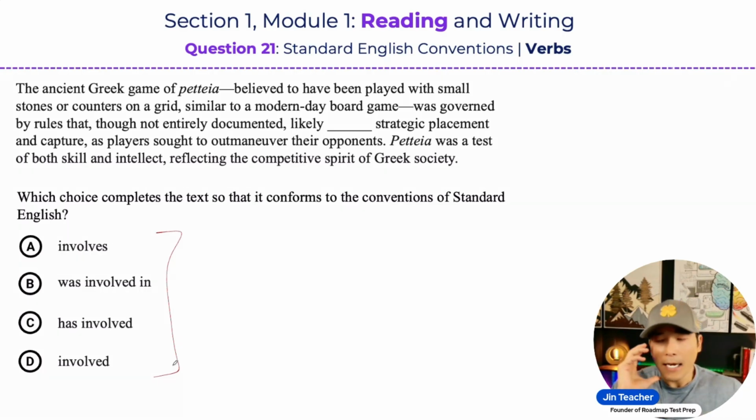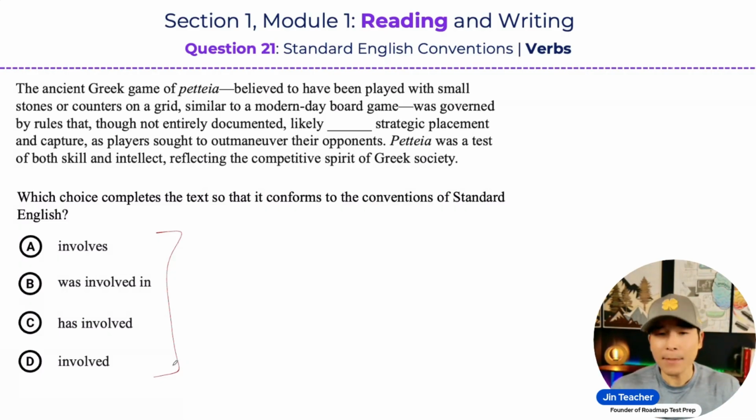And on the SAT, if you're thinking systematically like this, you oftentimes don't even have to consider the verb tenses, because identifying whether the verb should be singular or plural, for example, is going to be enough to help you answer the question in a very time efficient and accurate manner. You don't even have to check for the verb tenses in a lot of cases, because checking the subject verb agreement and the verb forms is going to be enough.